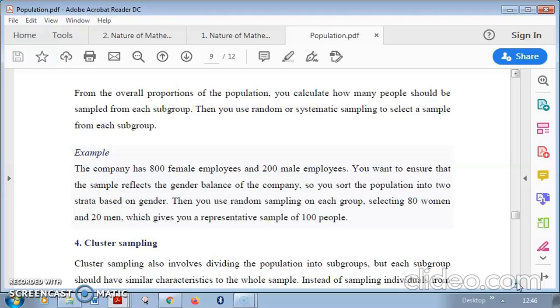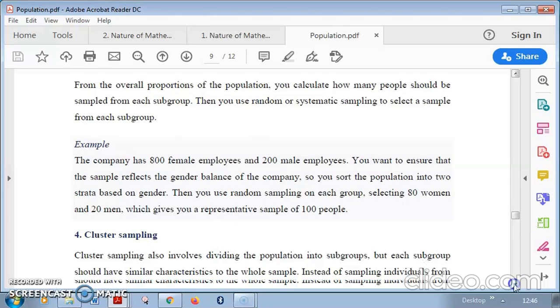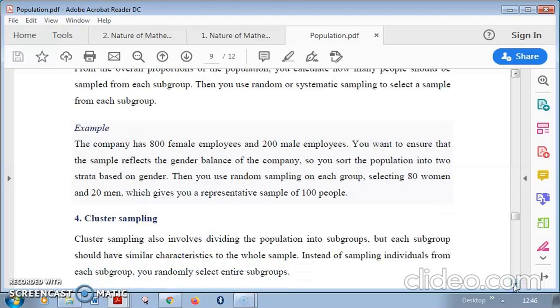Then you use random sampling. From the male subgroup you select so many males, and from the other subgroup you select so many females. Selecting 80 women and 20 men gives a representative sample of 100 people. Out of 100, you get 80 and 20. So this gives the exact proportion.